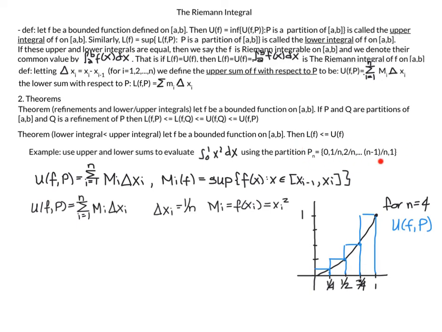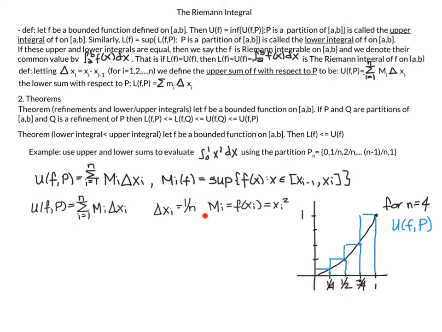And again, Pn here, we didn't specify that we're talking about n equals 4, but I just wanted to see what was going on. So you can see that my partition for n equals 4 is going to be 0, 1/4, 1/2, 3/4, and 1. And you can also see this partition divides up our interval into equal lengths. Each interval is of equal length, and the length is equal to 1 over n.